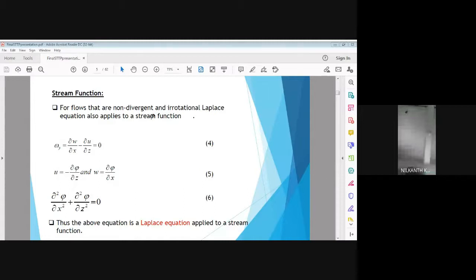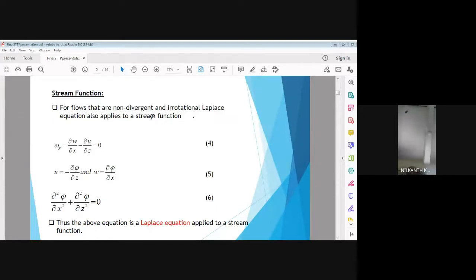What is the irrotational flow? The rotation of a flow about any axis, say omega y, that is the angular velocity about y direction, can be expressed as the difference between gradient of w velocity component with respect to x minus gradient of u component of velocity with respect to z.